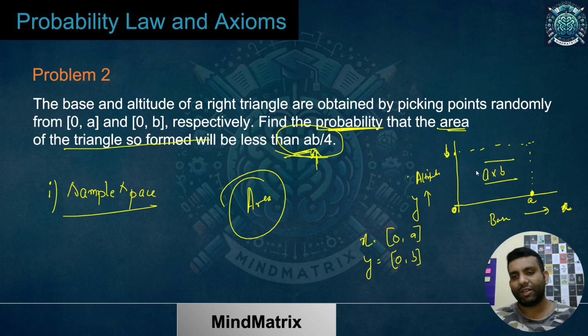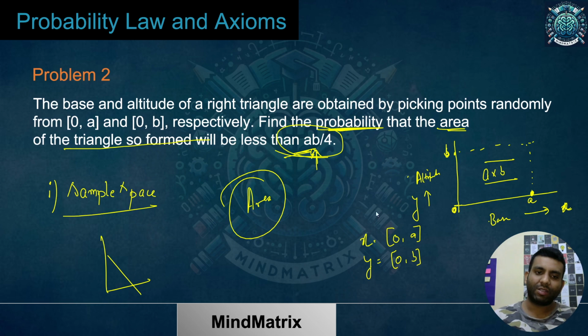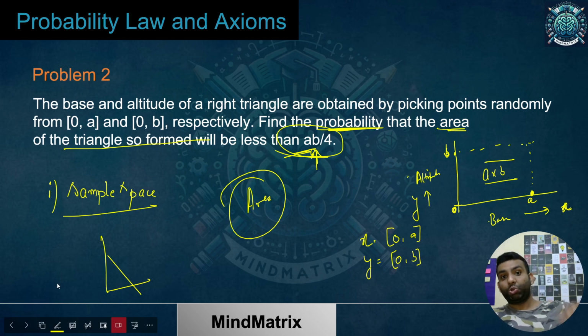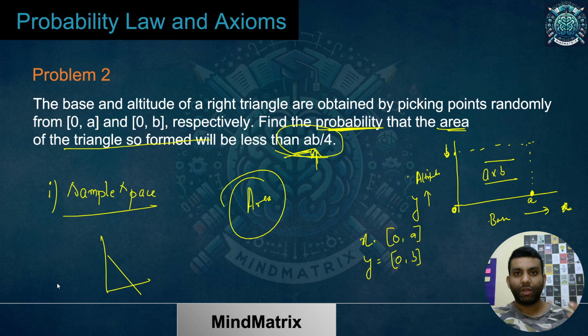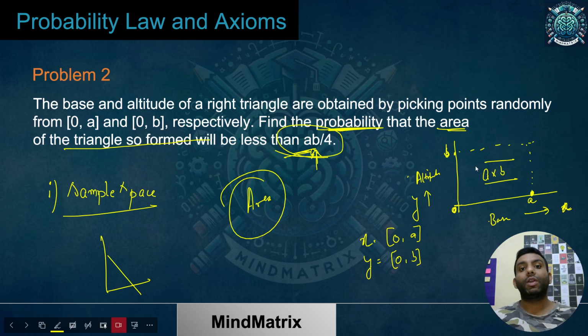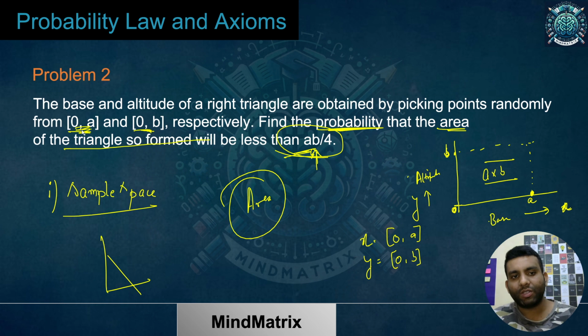Now you'll be telling me that just before that you were talking about the triangle, and now you have created a rectangle. What the hell is going on? The point over here is simple. Earlier we were showing what my triangle is going to be after picking the a value and b value. Now I'm talking about what combinations of a and b are possible to have the triangles within this range. If I pick any value between 0 and a and any value between 0 and b, what will be the points or coordinates possible? For that we have to calculate the area.